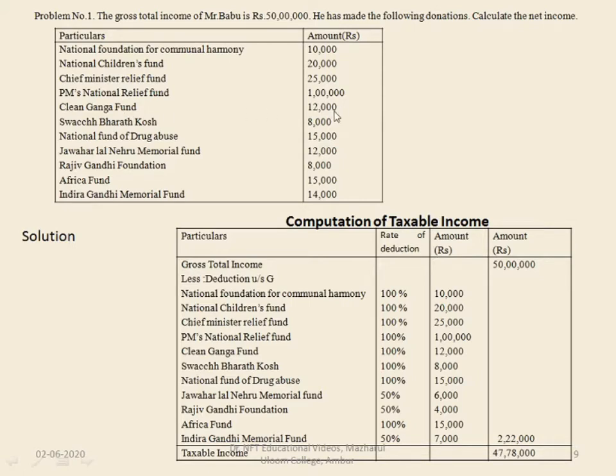Clean Ganga Fund 12,000. Swachh Bharat Kosh 8,000. National Fund of Drug Abuse 15,000. Jawaharlal Nehru Memorial Fund 12,000. Rajiv Gandhi Foundation 8,000, Africa Fund 15,000 and Indira Gandhi Memorial Fund 14,000.